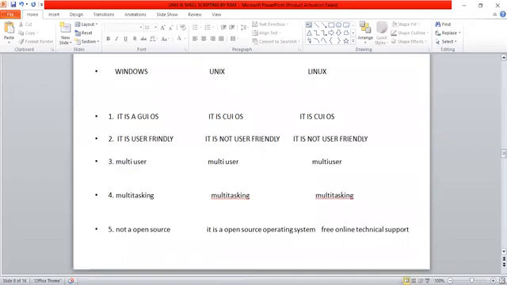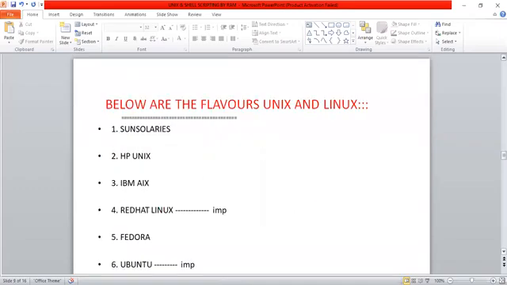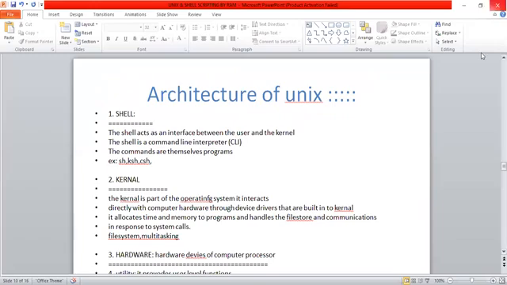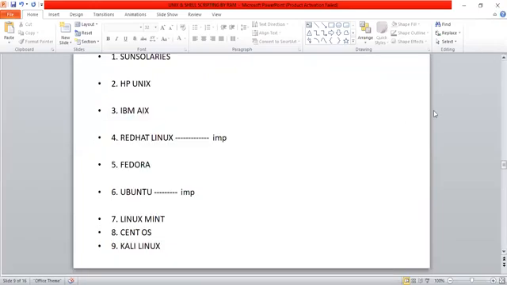And the last one is the flavors of Unix and Linux. Sun Solaris is one of the Unix flavors, and HP Unix, IBM AIX. These are the Unix flavors. And there is the very popular Red Hat Linux from Red Hat Corporation, and another called Fedora and Ubuntu. Why I gave importance to Red Hat and Ubuntu is that Red Hat is the most industry-used Linux flavor, and Ubuntu. Ubuntu and Linux Mint, CentOS, and Kali Linux.